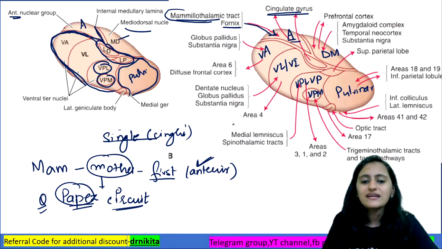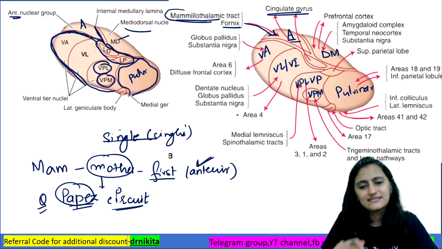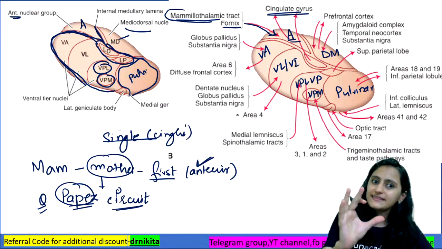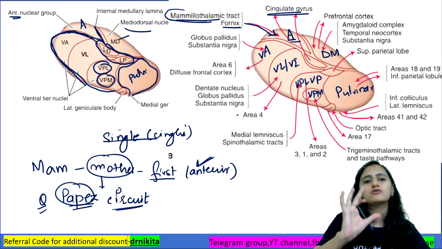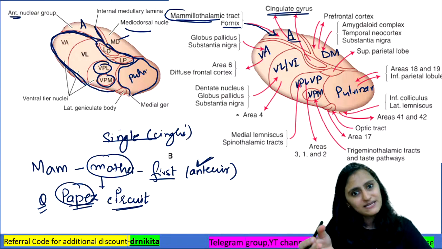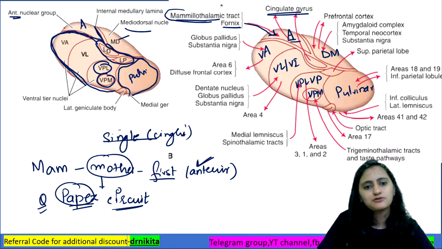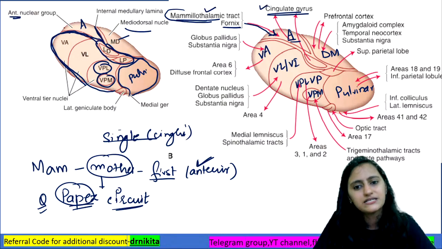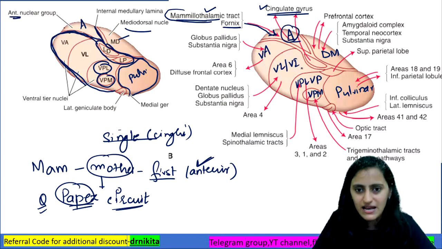So this is your anterior thalamic nucleus. Is this clear with everyone? So anterior, meaning the front-most, the most important role in our life is mother, that is mammillary. It is Papez, and before that it is single. So mammillothalamic tract and cingulate gyrus is the anterior nucleus of thalamus.